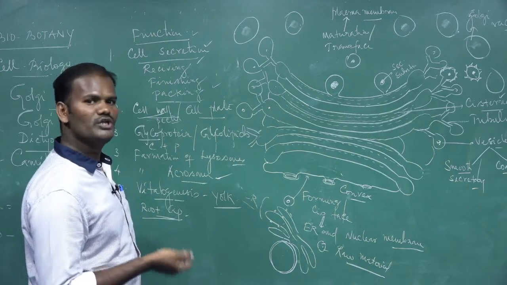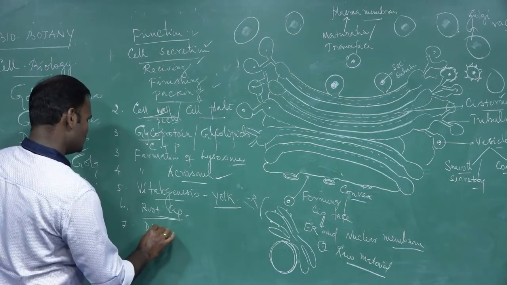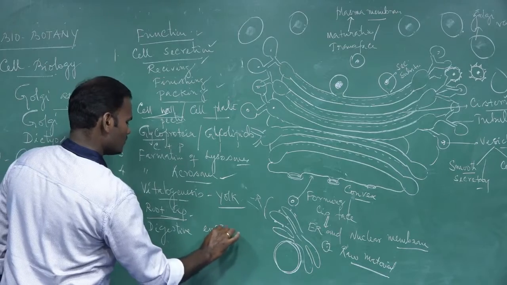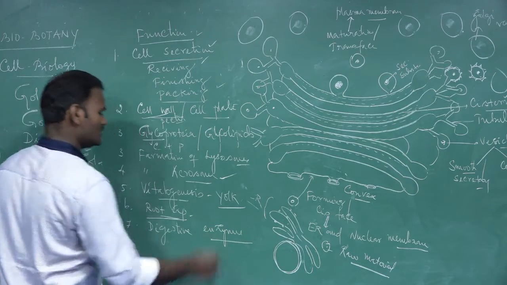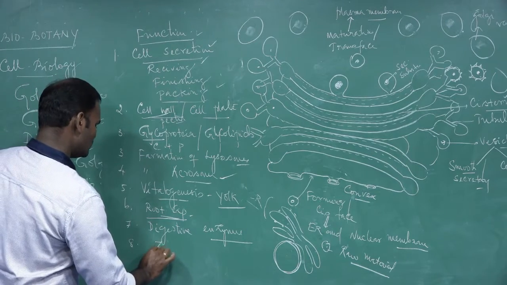It is initiated to induce synthesis of hormones and also a lot of digestive enzymes. The digestive enzymes are synthesized by the Golgi apparatus and also zymogen granules.